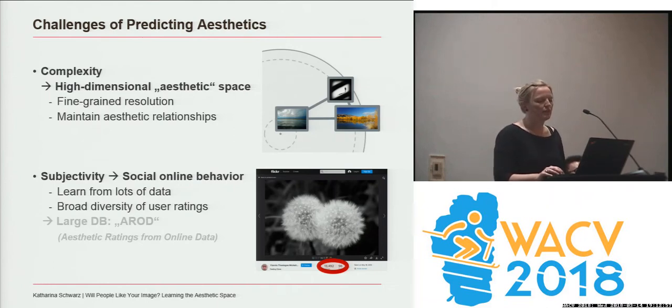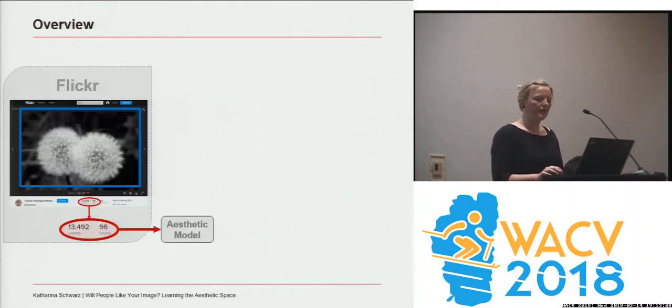Now, in social online platforms, people can easily like images with a single click. So we make use of this behavior and assemble a large data set which allows us to exploit aesthetic ratings from online data. So let me give you a short overview of our approach.